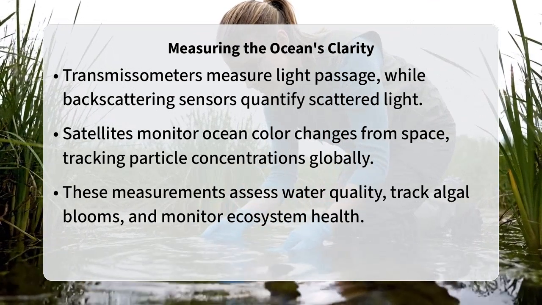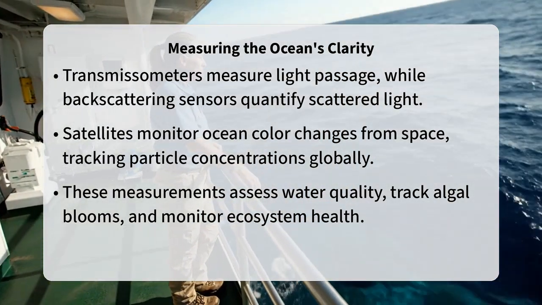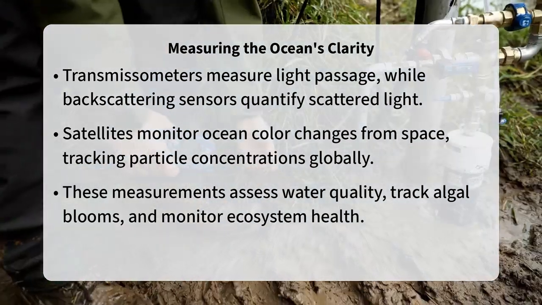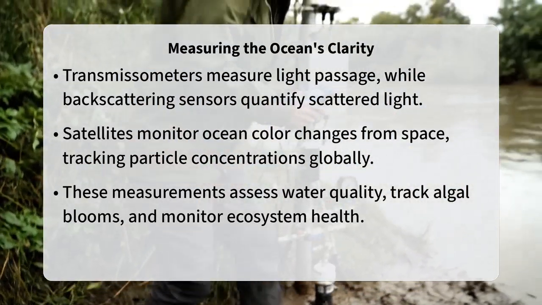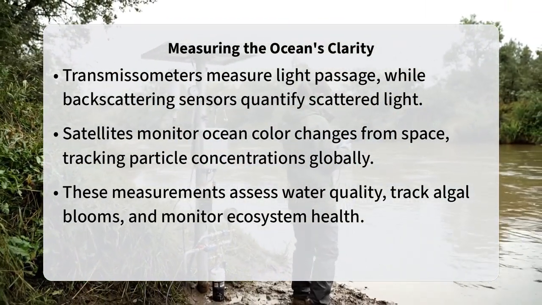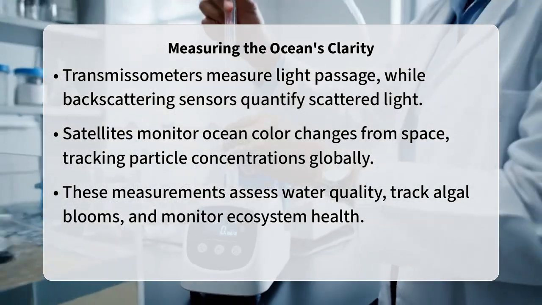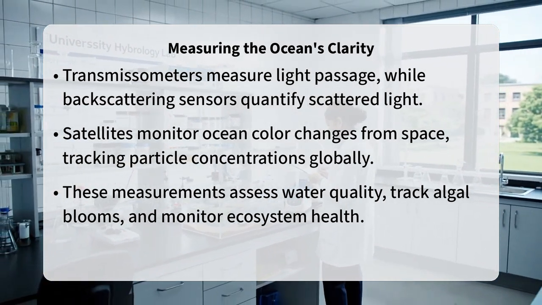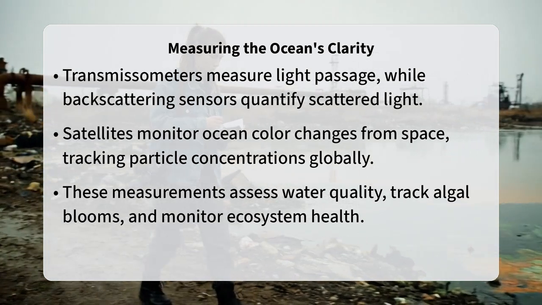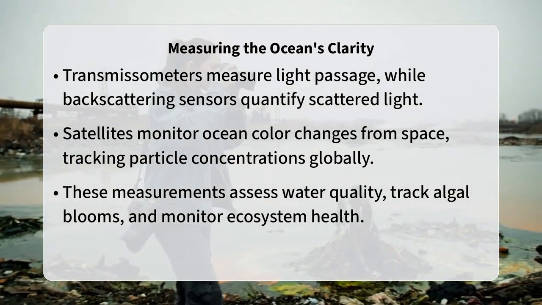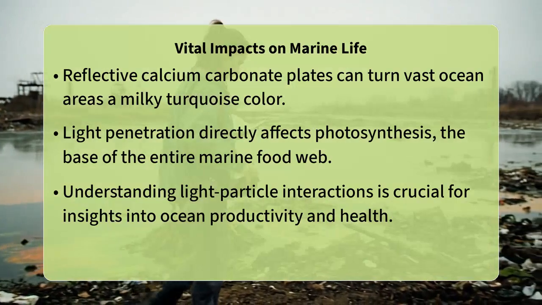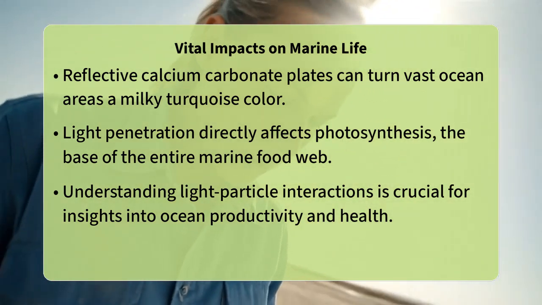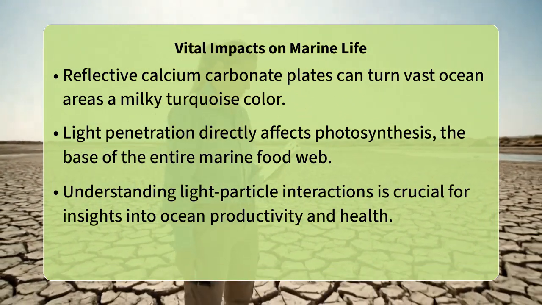One fascinating example of particulate matter's optical impact is seen with coccolithophores, a type of microscopic marine algae. When they bloom, they release tiny calcium carbonate plates, or coccoliths, into the water. These coccoliths are highly reflective and can turn vast expanses of ocean water a milky turquoise color, dramatically increasing the ocean's reflectance and significantly altering how sunlight is distributed throughout the upper ocean layers. This phenomenon, often observed in the North Atlantic, provides a clear visual demonstration of the powerful optical effects even microscopic particles can have on ocean water.